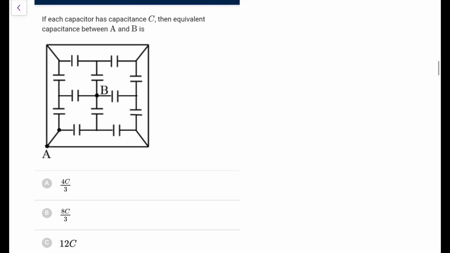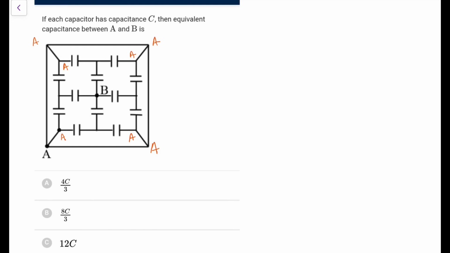If each capacitor has capacitance C, then equivalent capacitance between A and B. Okay, look at this, A and B. So if this is A, I can say this is also A, this is A, this is A, this is A, this is A, because there is nothing, so wire will have the same potential. So this is what we are getting now. So now look at the figure.